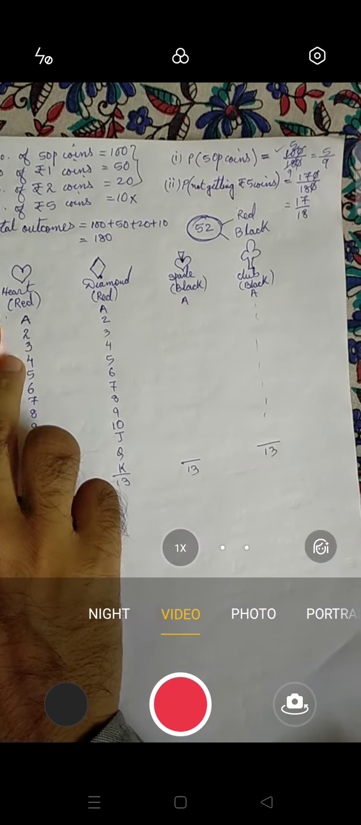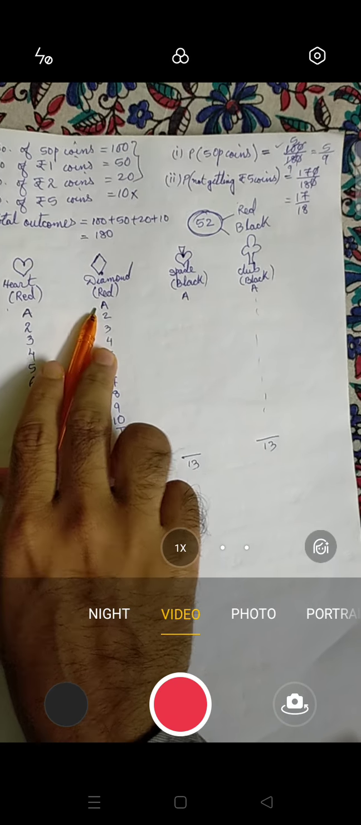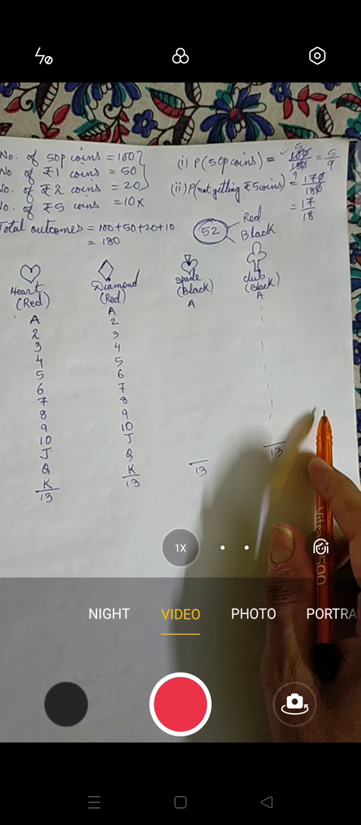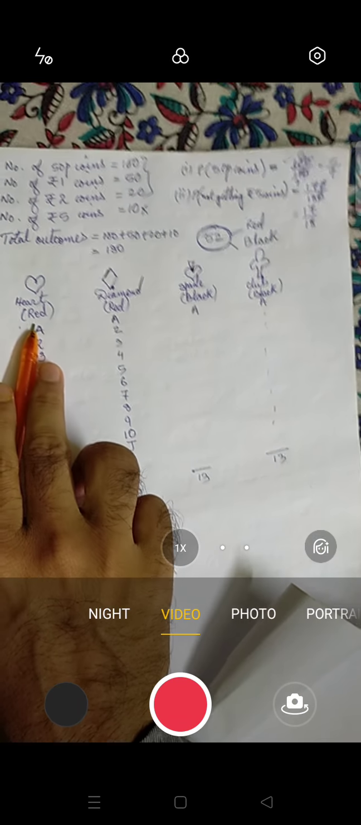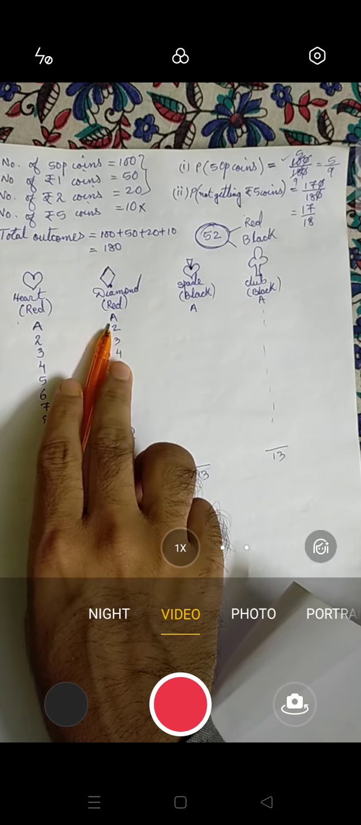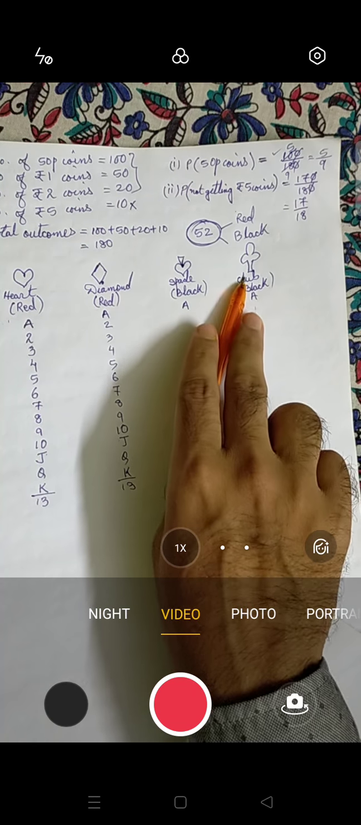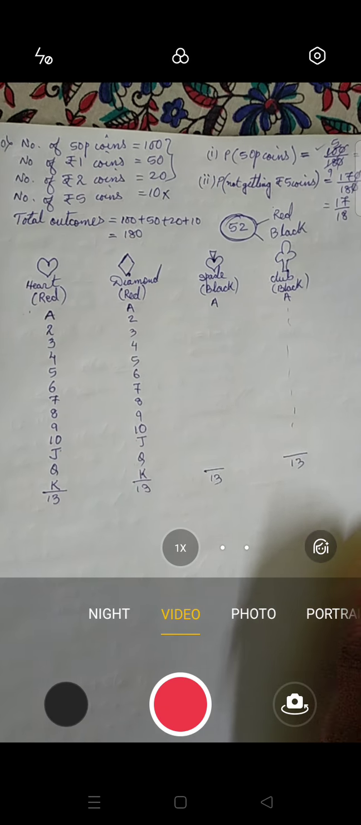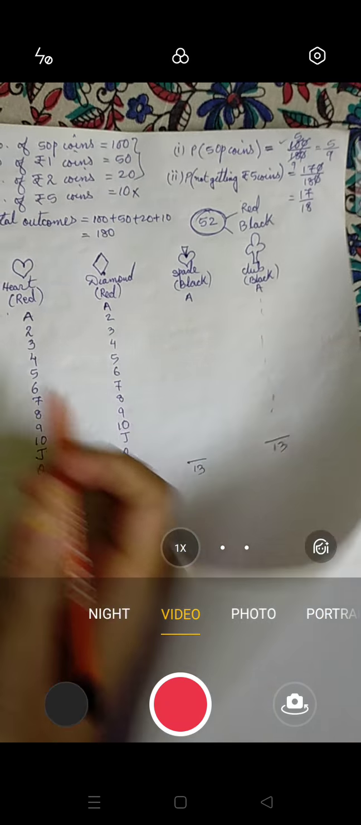So this is red, this is red. This is black and this is black. So you have to remember which are red. Heart is red, diamond is red, spade is black, and club is black. Okay? Is it clear?